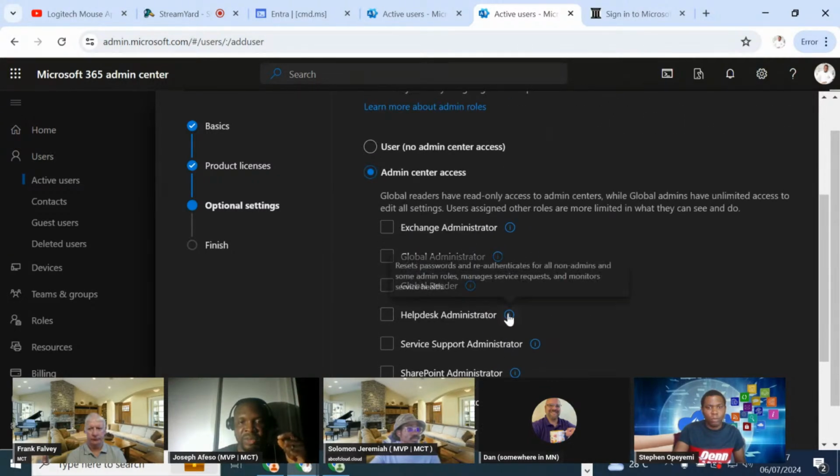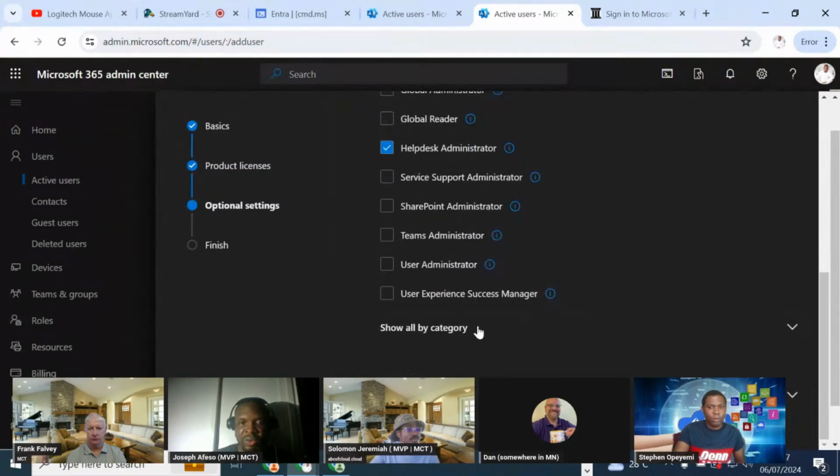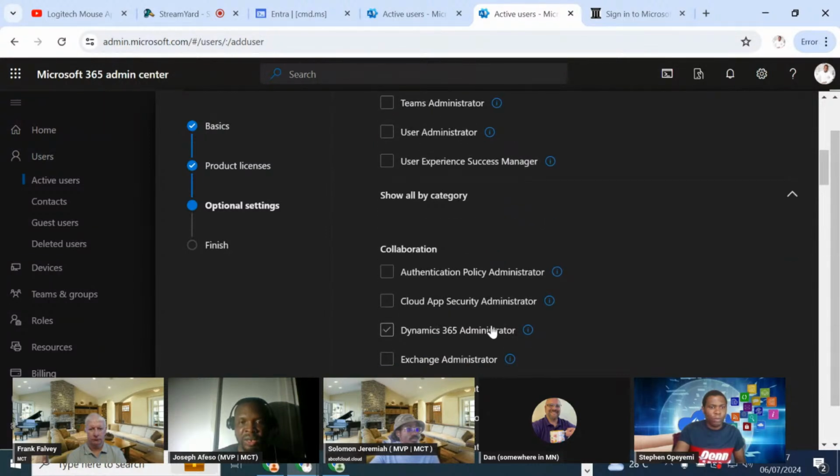So if I check help desk, let's say help desk resets and re-authenticate for all non-admin and some admin roles, manages service request and monitor service health. Let's say this is what this guy is going to do for me. I can choose to give him the role by clicking on this, but there are more granular rules that you can see down below when you click on show all by category. You are going to see.